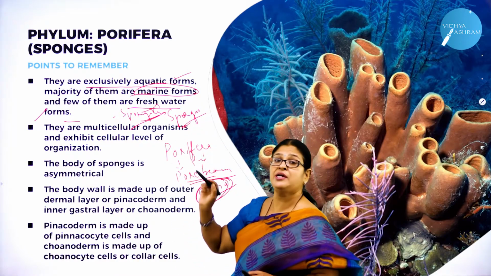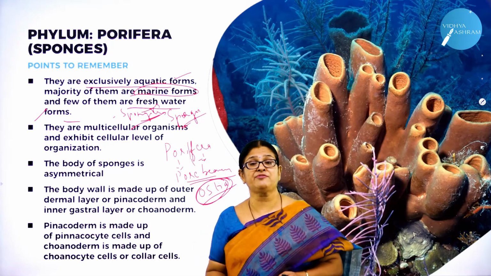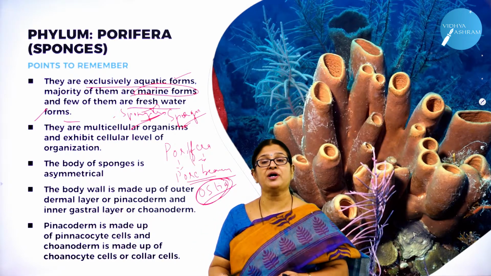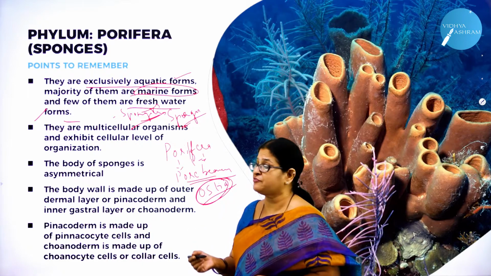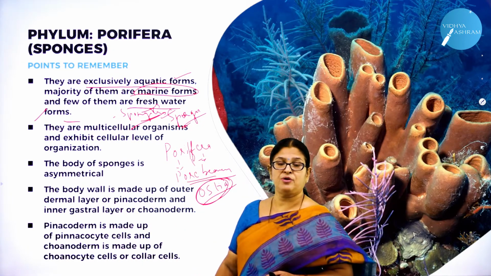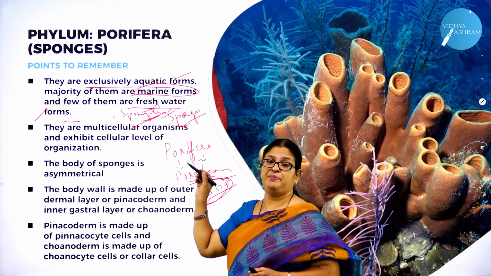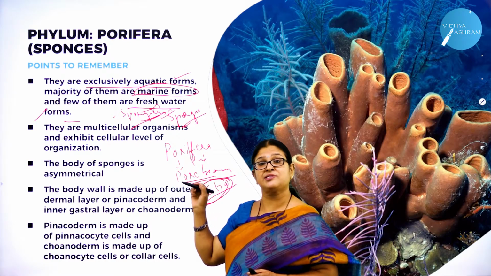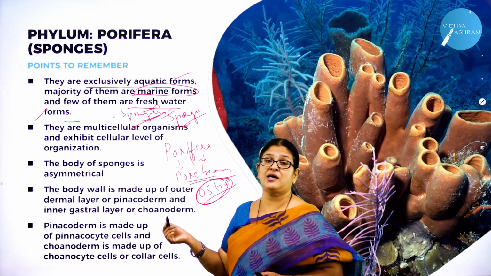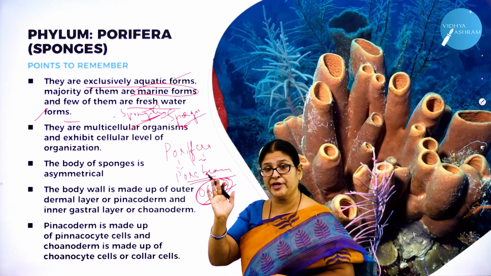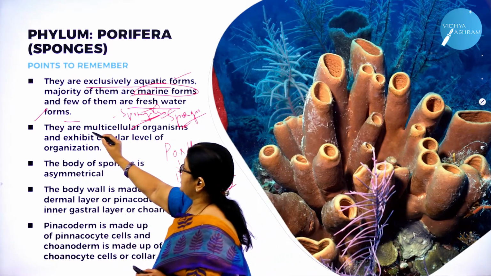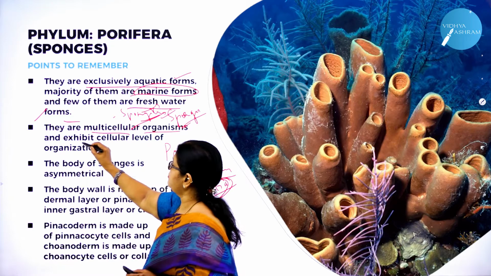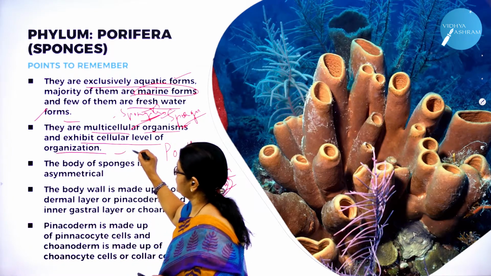What is the first characteristic feature? They are exclusively aquatic forms, and the majority of them are marine forms, and a few are freshwater forms. What is that which is a freshwater form? Spongilla. Hope you have understood. You remember it belongs to which phylum? Parazoa, that is cellular level. They are multicellular, but the cells are restricted only to cellular level. So they are multicellular organisms but exhibit cellular level of organization.